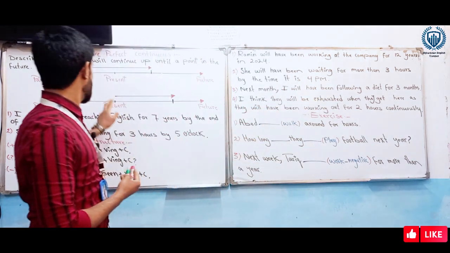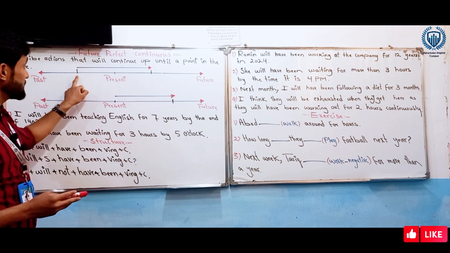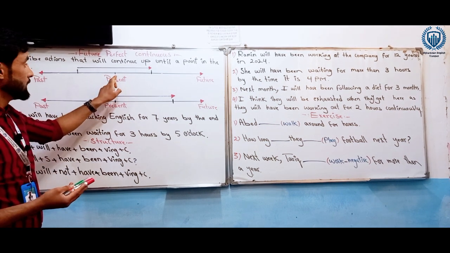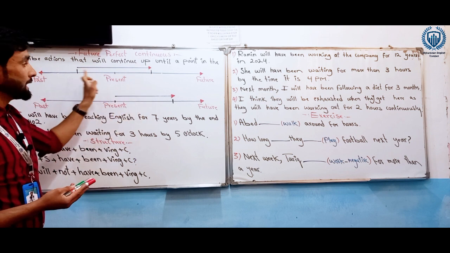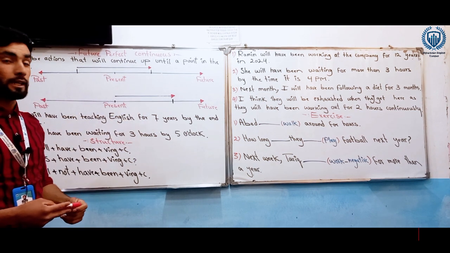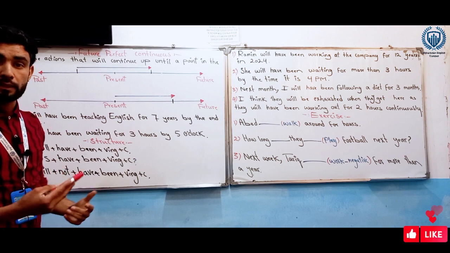So it means I started the diet 2 months ago. Right now only a month is left. So for the next month, I will have been following a diet for 3 months next month. It's also future perfect continuous tense.